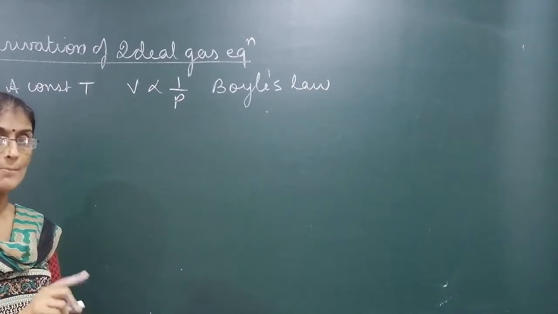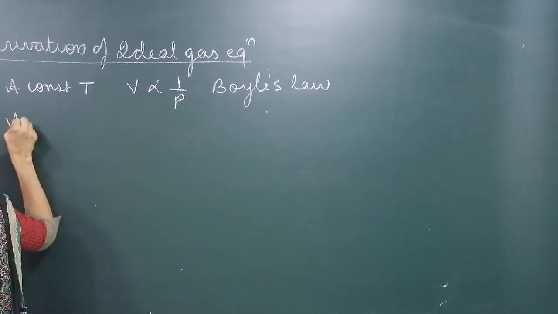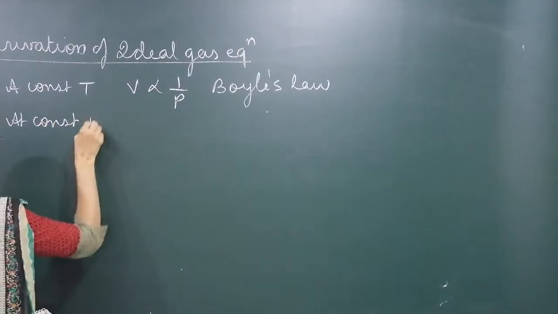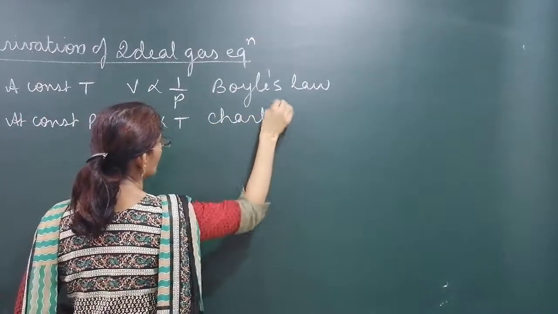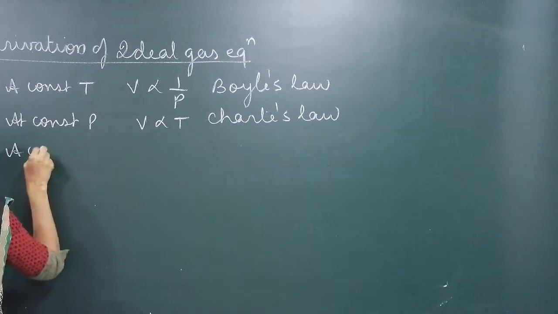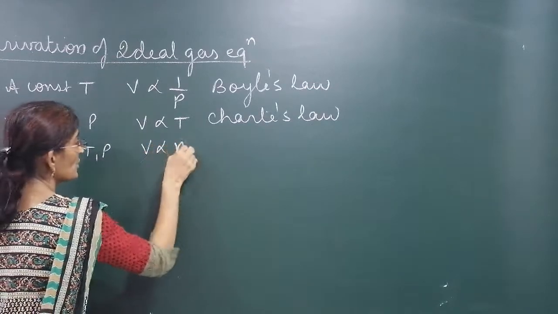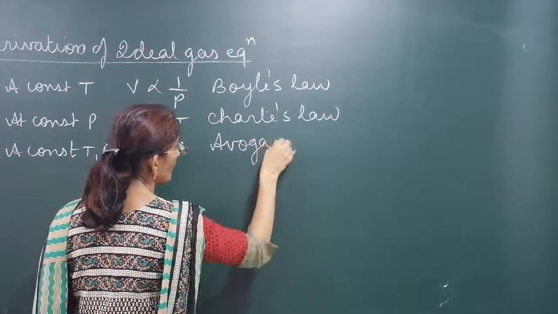Now we will combine all three laws. At constant pressure, V is directly proportional to T. This is Charles' law. And at constant temperature and pressure both, volume is directly proportional to number of moles. This is Avogadro's law.